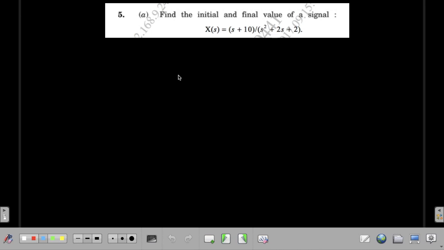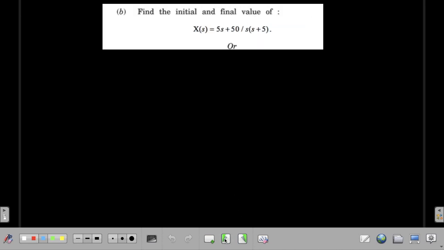So this is a very simple question and it can be solved in 6 lines, but in my experience I have seen that about 90% of the students that appear for the University of Pune examination are not able to attempt this question. So for that reason I am making this lecture. So let's see what we mean by initial and final value.